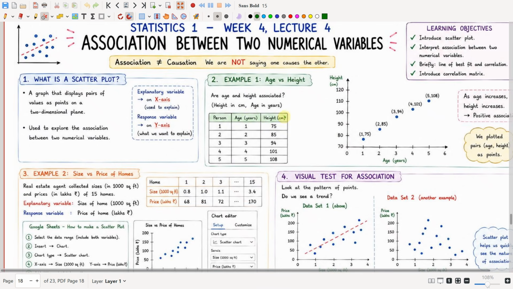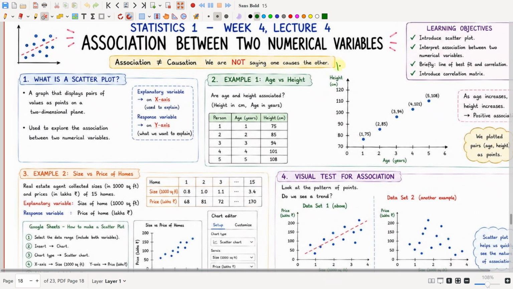Height we call a dependent variable because it will depend upon the value of the age. For example, a baby who is 1 year old will not be more than 100 centimeters, right? So if someone has written age as 1 and the height as 100 centimeters, then it will be wrong.